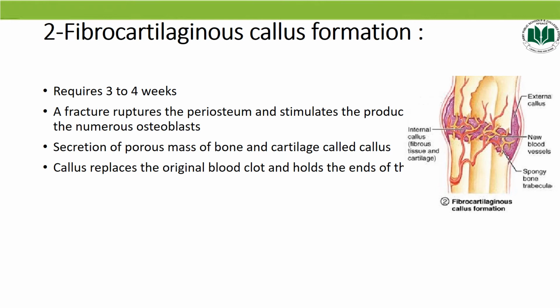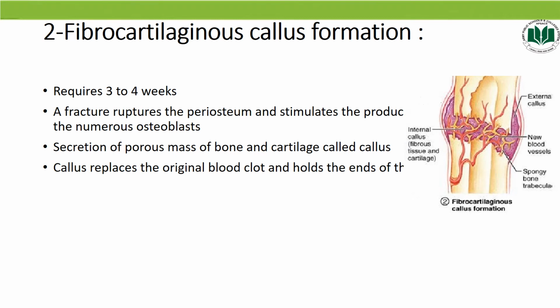And students, as you see in the diagram, the blood vessels or capillaries grow into that affected area, and along with the capillaries, the phagocytic cells also invade the area and begin to clean up the debris.